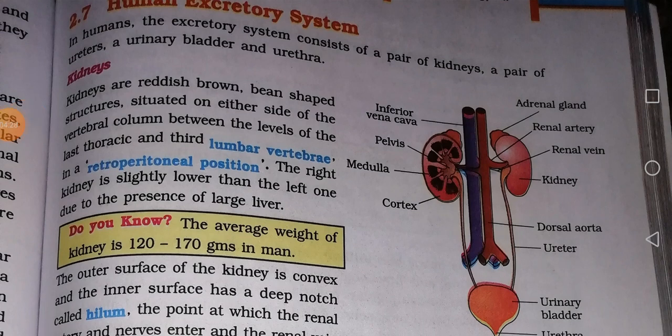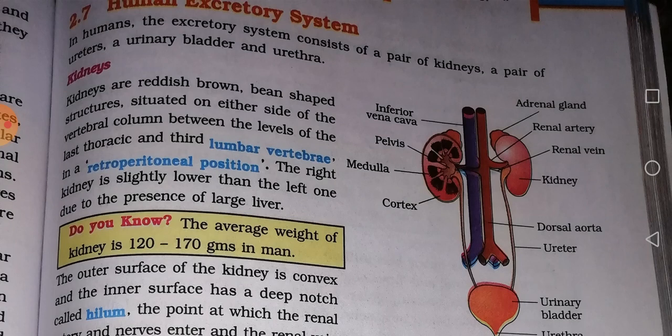Okay, human excretory system. In humans, the excretory system consists of a pair of kidneys, a pair of ureters, a urinary bladder and the urethra. So two kidneys, a pair of two ureters, a urinary bladder and a urethra. These are the parts of the urinary system or excretory system.